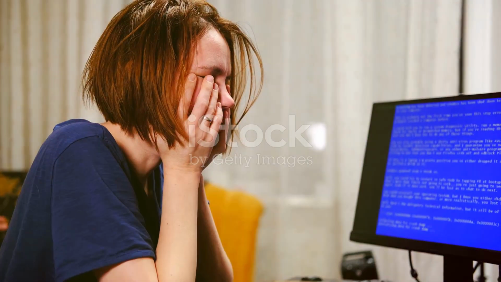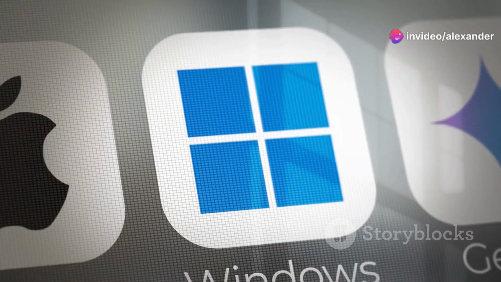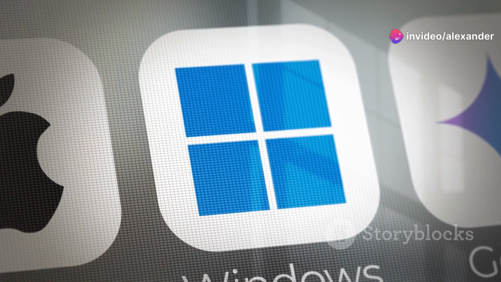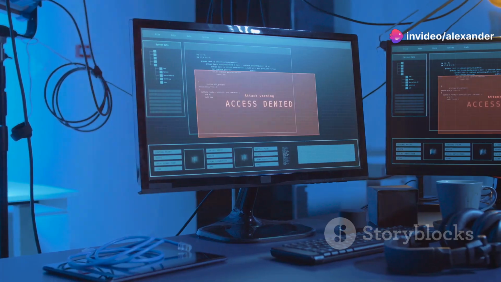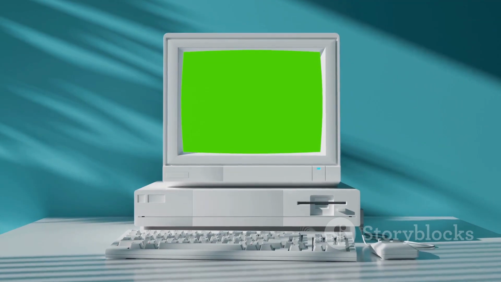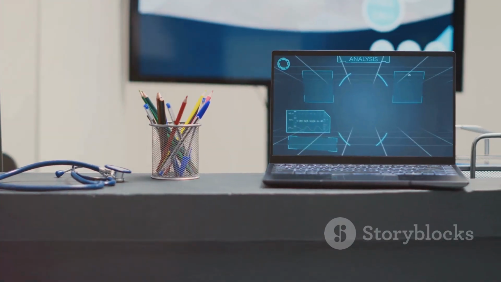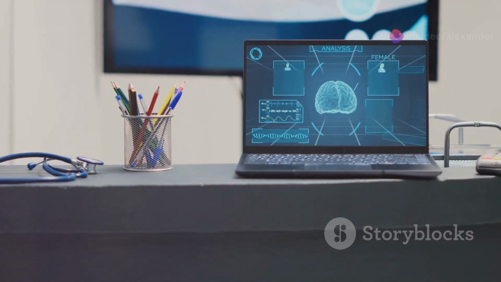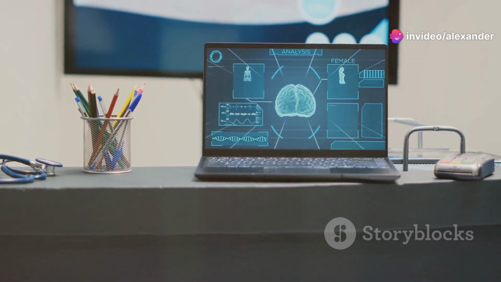Learning from the challenges faced by Windows Vista, Microsoft released Windows 7 in 2009. Windows 7 focused on refinement and evolution rather than revolution. It addressed many of the performance issues that plagued Vista. It also refined the user interface, making it more intuitive and user-friendly.